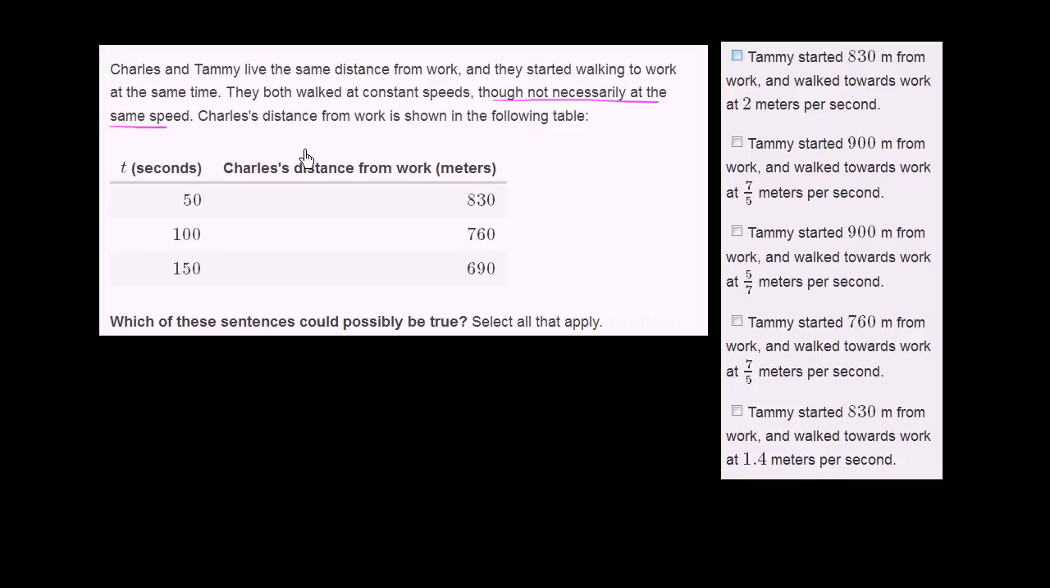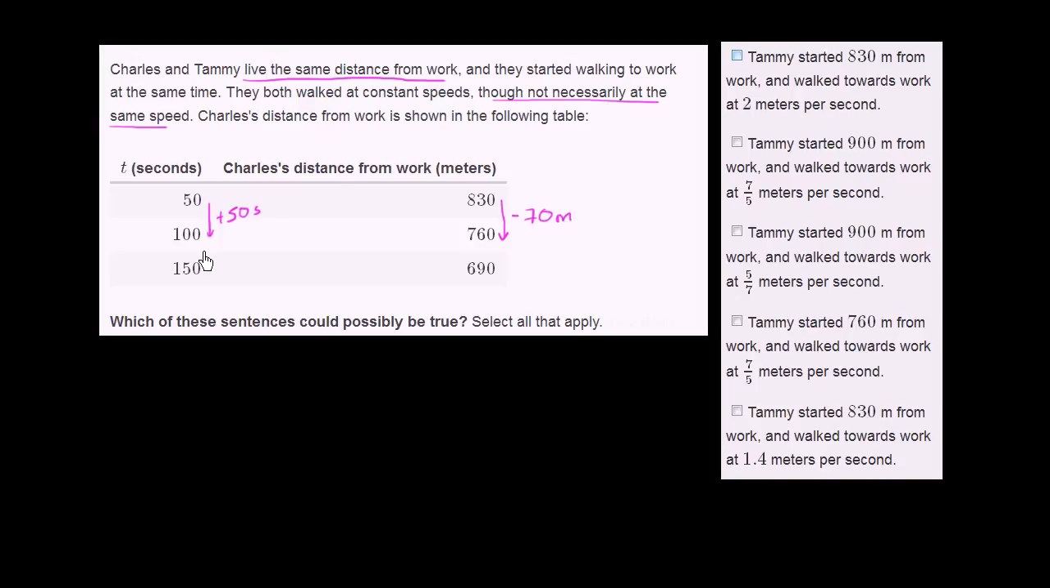Well, the one thing that we know is that they live the same distance from work. So the distance that Charles started walking from work is the same distance that Tammy started walking from work. So let's figure out what that distance is. Every 50 seconds, if we go from 50 to 100 seconds, it looks like Charles traveled another, let's see, to go from 830 to 760, his distance from work decreased by 70